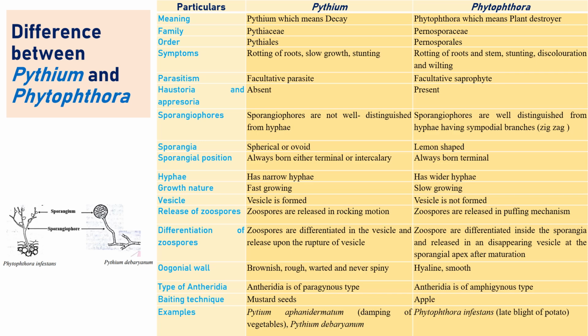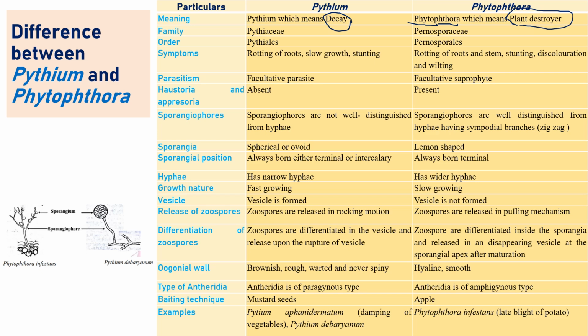Anyway, so let's see Pythium. The general meaning of Pythium is decay. Phytophthora means plant destroyer. Phyto means plant, thora means destroyer. It was named by Anton de Bary because it destroys the entire plants, so he named it Phytophthora.